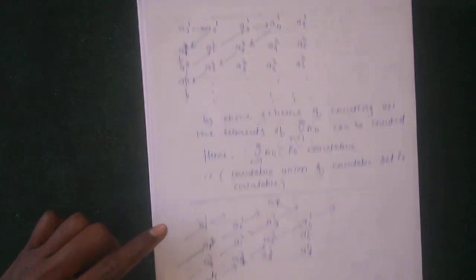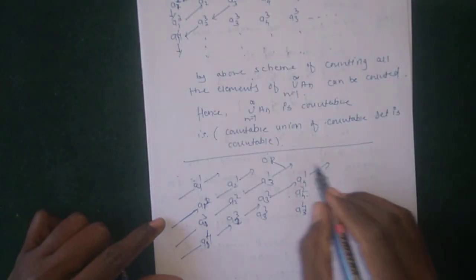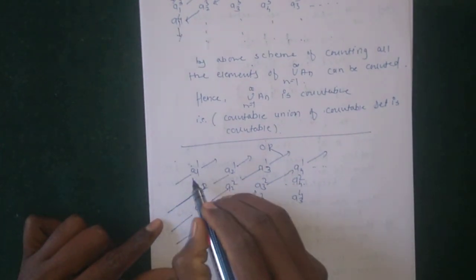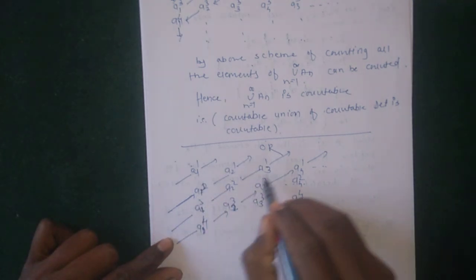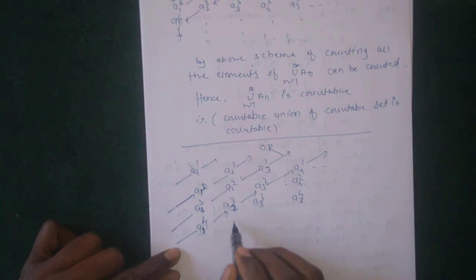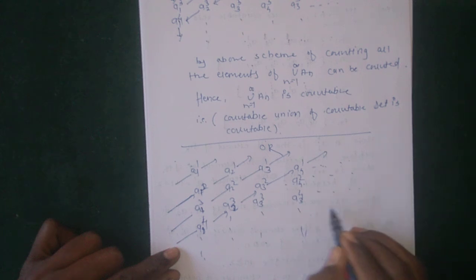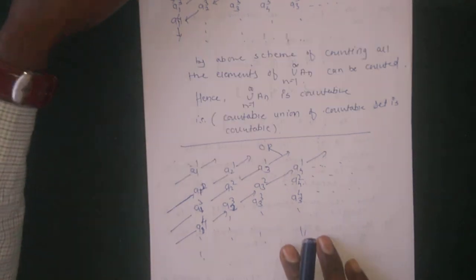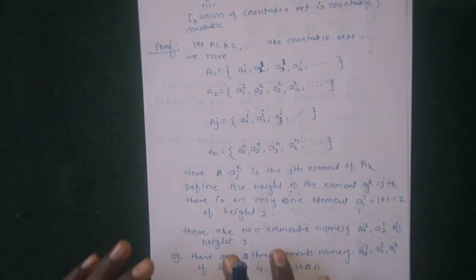Any such process can be used, with no effect on the result. A11 is the first element, height 2 has two elements, height 3 has three elements, height 4 has four elements, and so on. By the above scheme, counting all the elements of the union of the sets, a countable union of countable sets is countable. So this is the proof of our theorem.